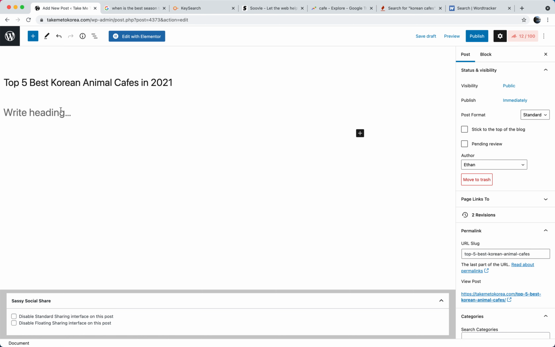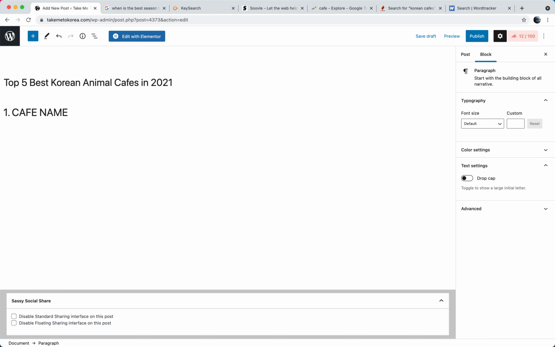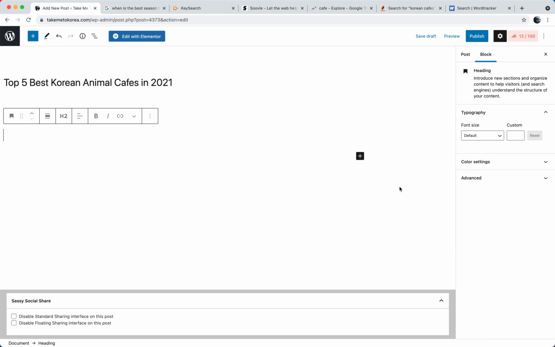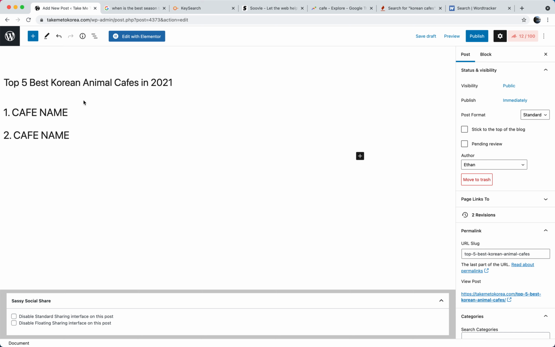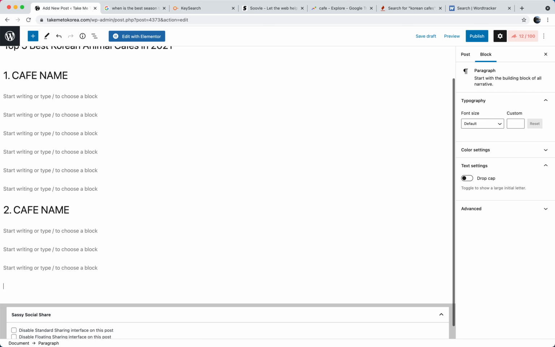Rather than just having lots of paragraphs and images below here, we can add one because this is a top 5 article, and then we can have the name of the cafe, so cafe name. And then we could create another heading, cafe name. So this is now a list article, and people can come onto the article and they can easily see the first best, second best, third best, fourth best, etc. And it makes it much easier to navigate. You can put an image here, and then you can write about cafe number 1, then you can write about cafe number 2 down here.